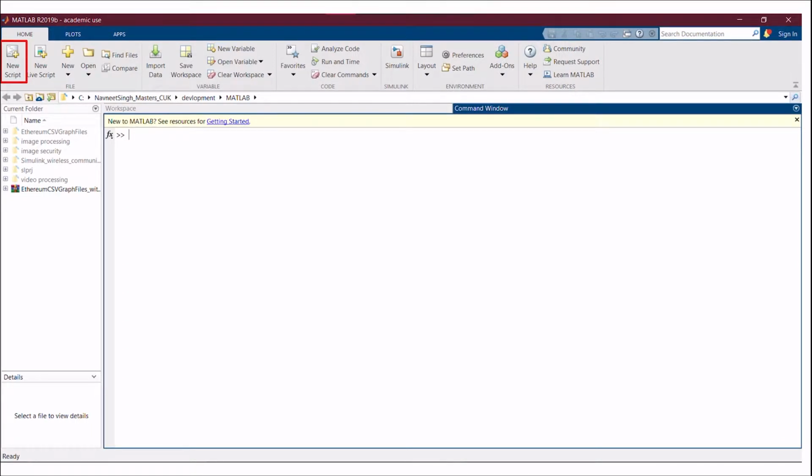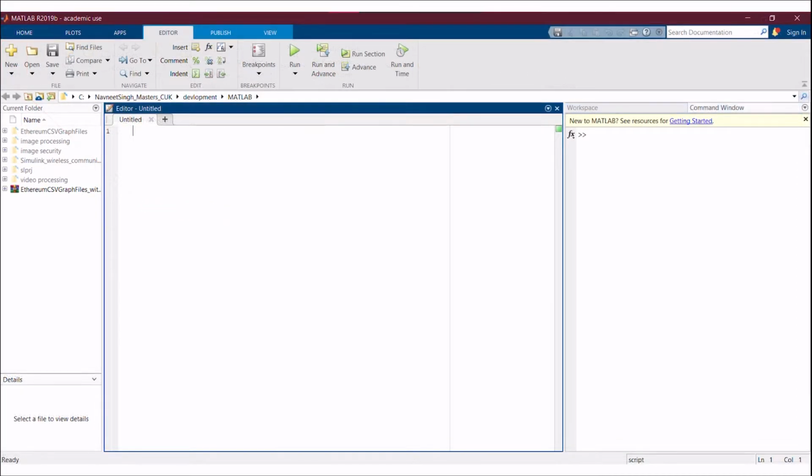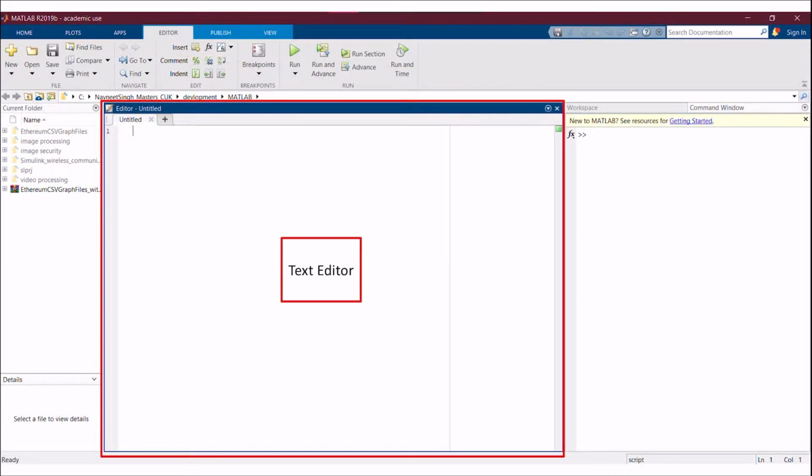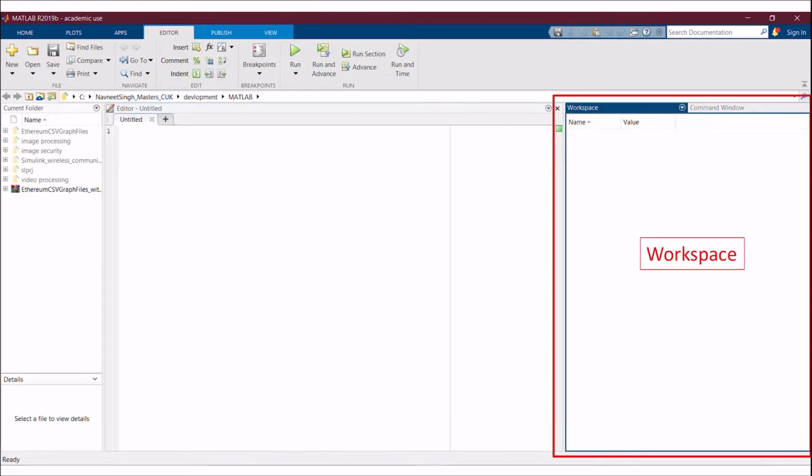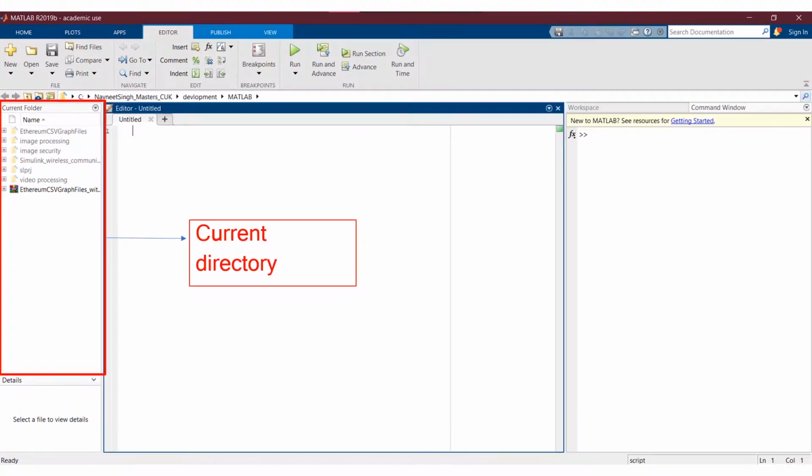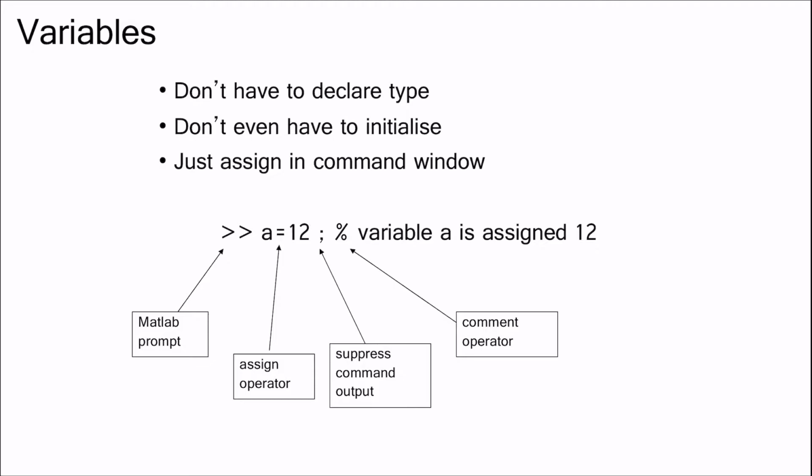And for a new file, you have to click on new script. This is a new script for your working, and this is your editor where you can write your code directly and save it as a MATLAB file. This is your workspace where you can see your variables and their values, their class, their size, everything. And this is your current directory where you are working.